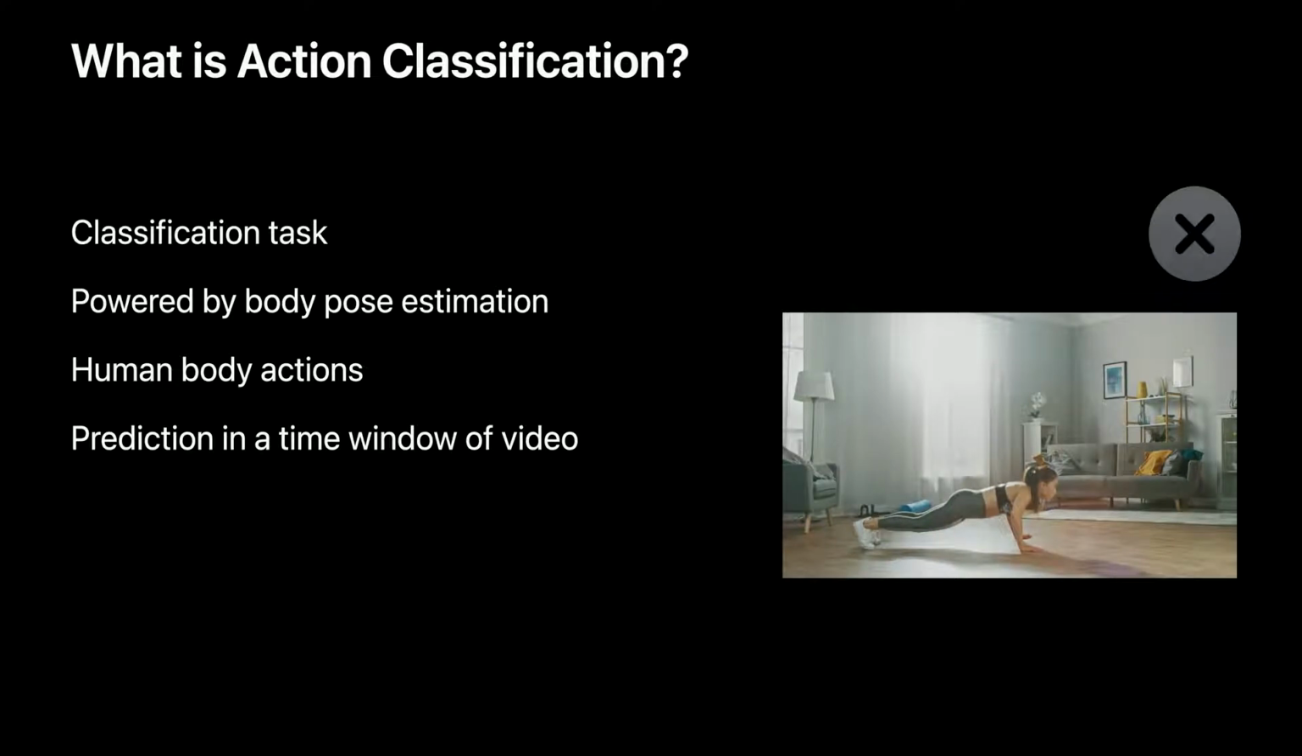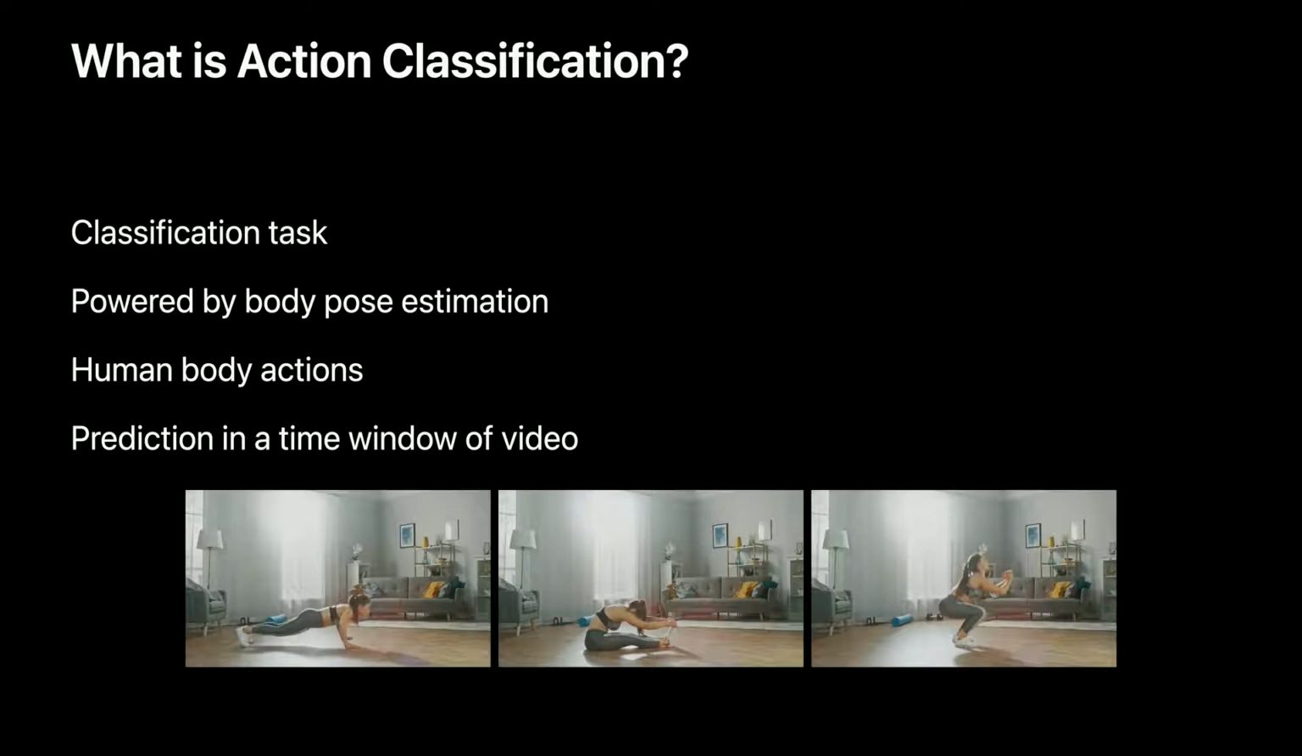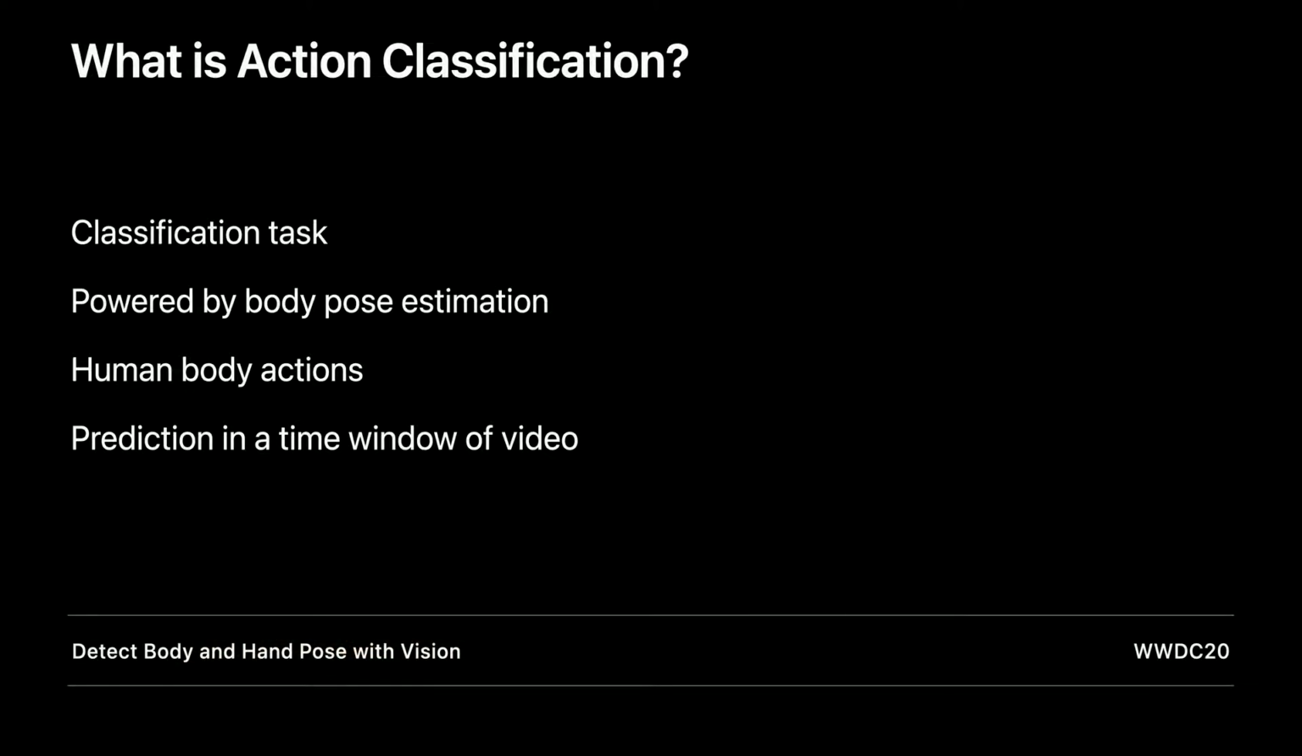To recognize an action over time, a single image won't be enough. Instead, the prediction happens to a time window that consists of a sequence of frames. For a camera or video stream, predictions could be made window by window continuously. For more details about poses from Vision, please check our session Body and Hand Pose Estimation. Now, with CreateML, let's see how it works.